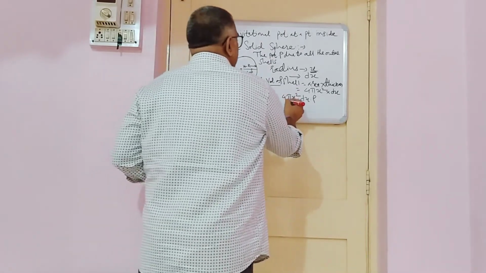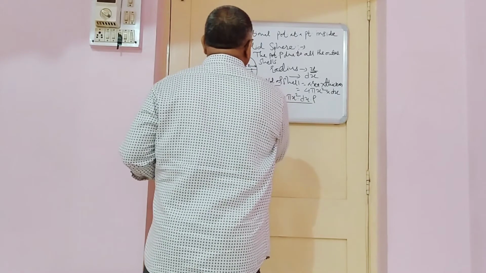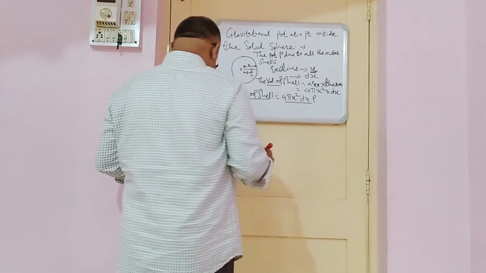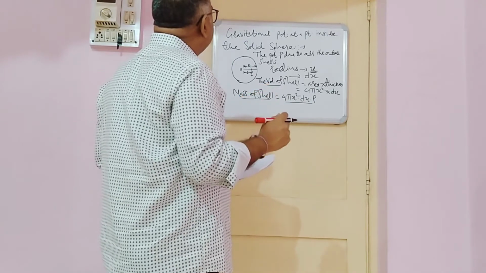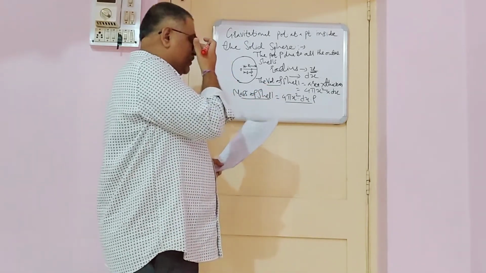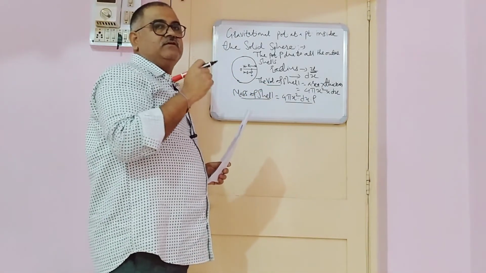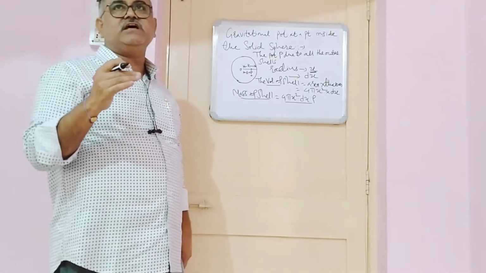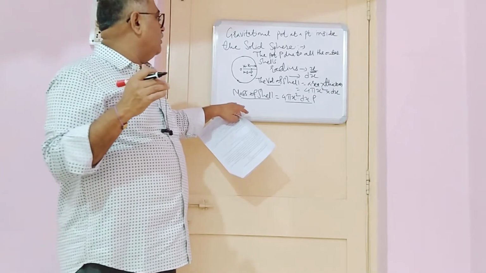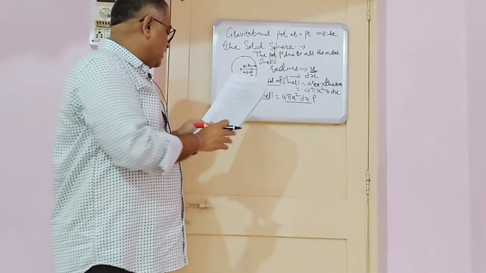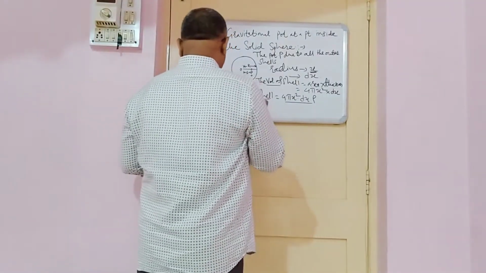By this we are able to find out the mass of the cell. Now, what will be the potential at point P due to this cell? We are going to calculate it here.